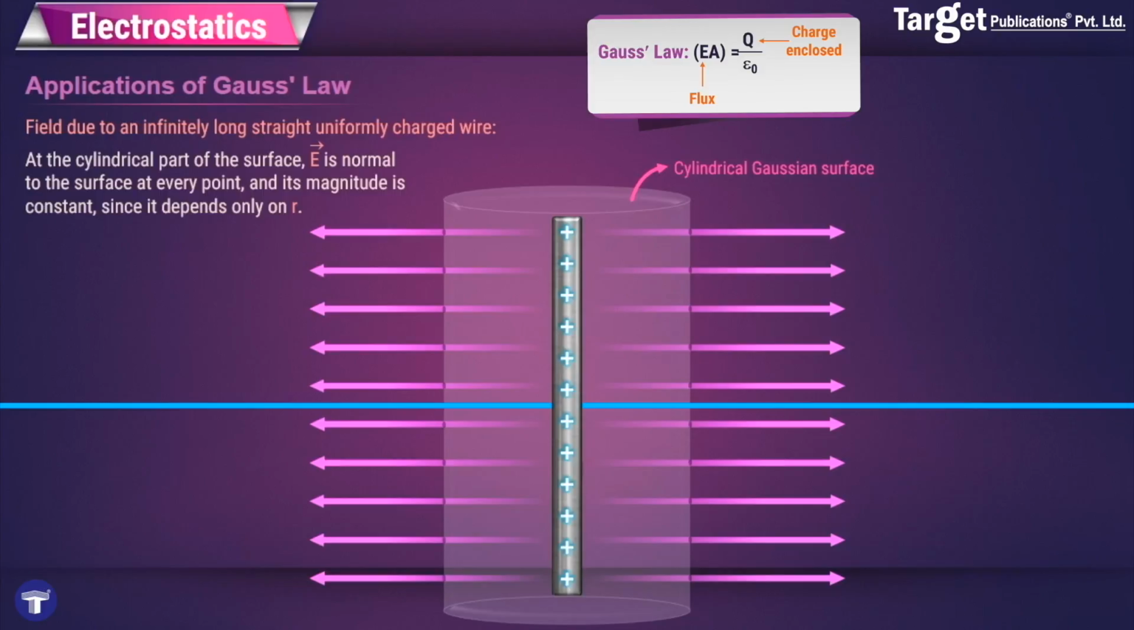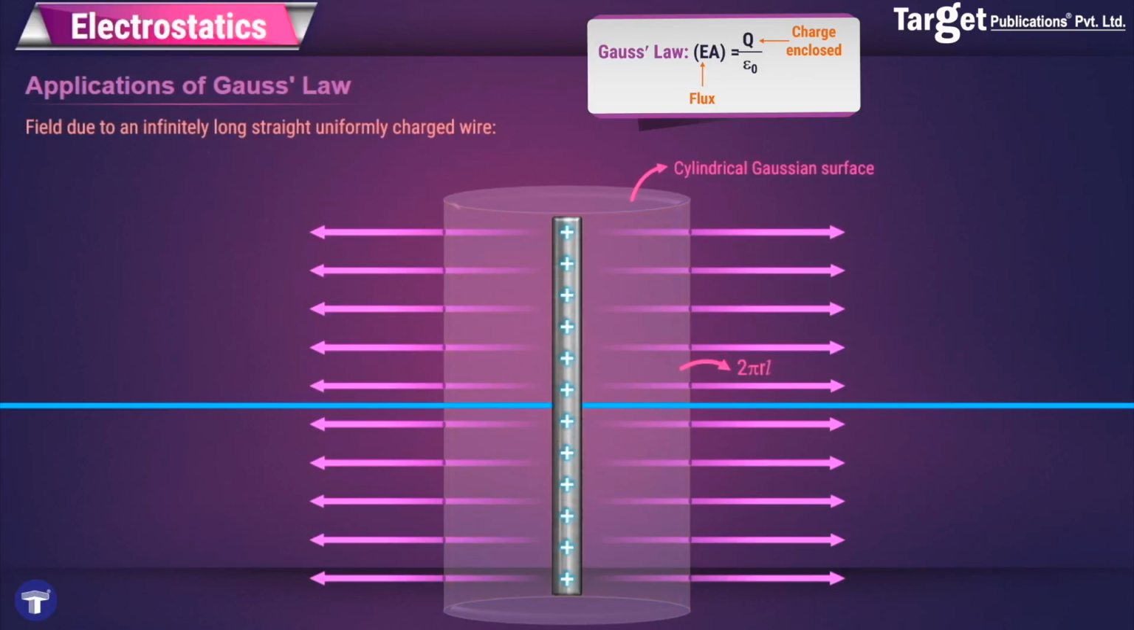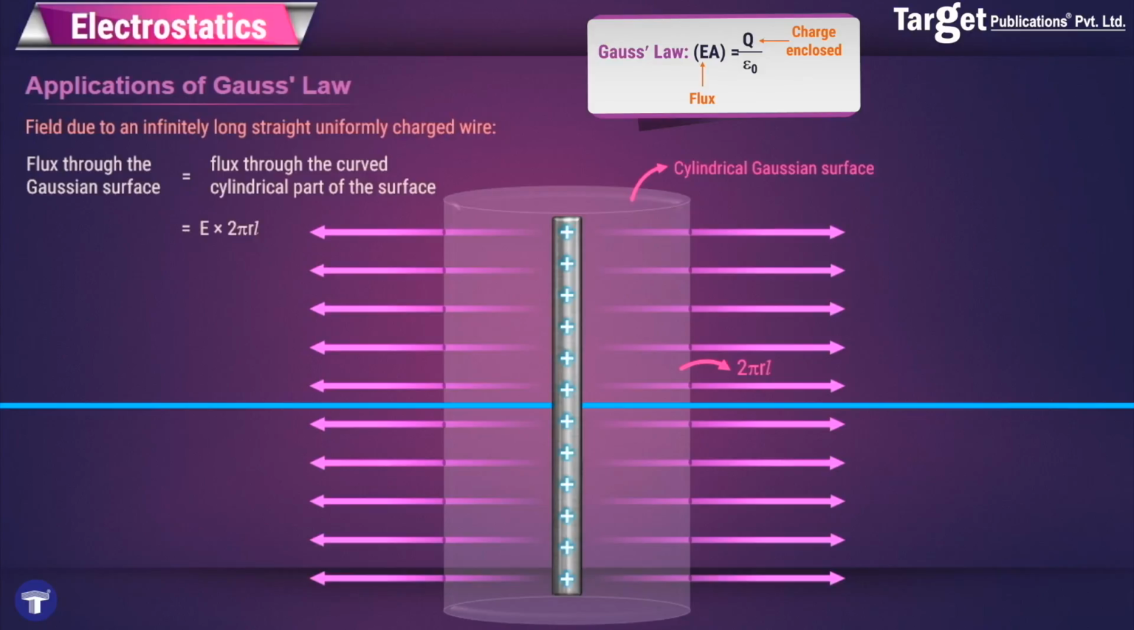Therefore, we can directly use Gauss's law, and the magnitude of the field is constant and depends only on r. We will use Gauss's law only for the flux passing through the curved surface, and it will be given by E into 2 pi r L, because 2 pi r L is the surface area of the curved part of the surface. So I can say that the flux through the entire surface is actually just the flux through the curved surface, because no flux passes through the up and down surfaces. And this will be equal to E into 2 pi r L.